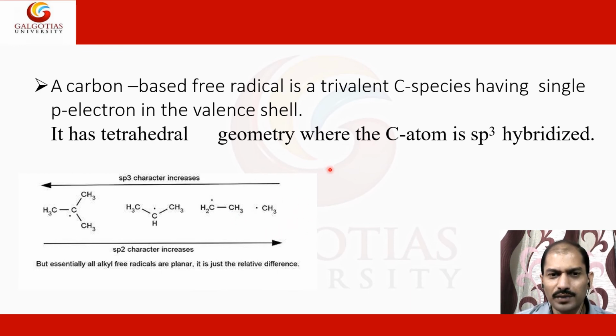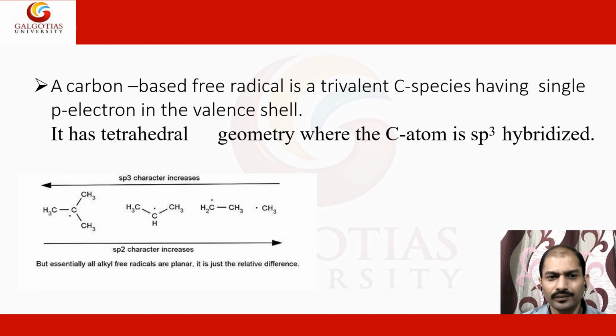If you see the sp3 character, it increases from this direction toward the left-hand direction, and the sp2 character increases from left to right. Essentially all alkyl radicals are planar. It is just the relative differences. So we check the planarity, because sp2 would mean a planar structure. Then the stability order will go from left to right, and otherwise if it is sp3 then it will increase from right to left in such examples.